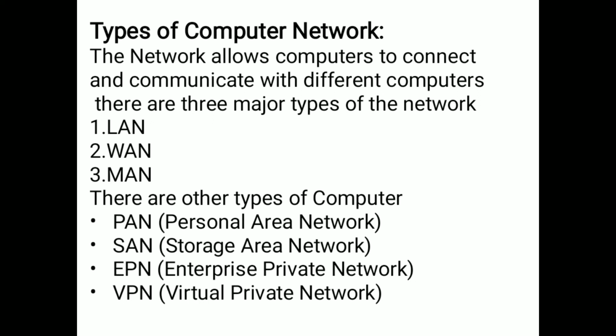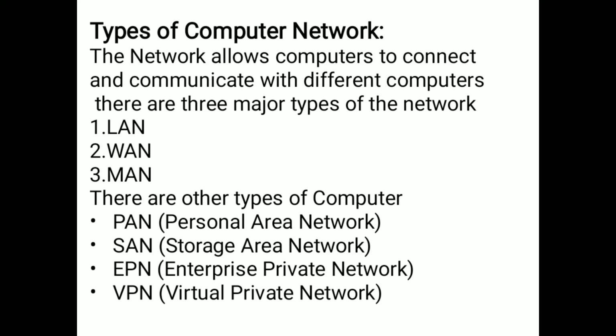We have 3 major types of networks: LAN, WAN, and MAN. LAN is local area network, WAN is wide area network, and MAN is metropolitan area network.